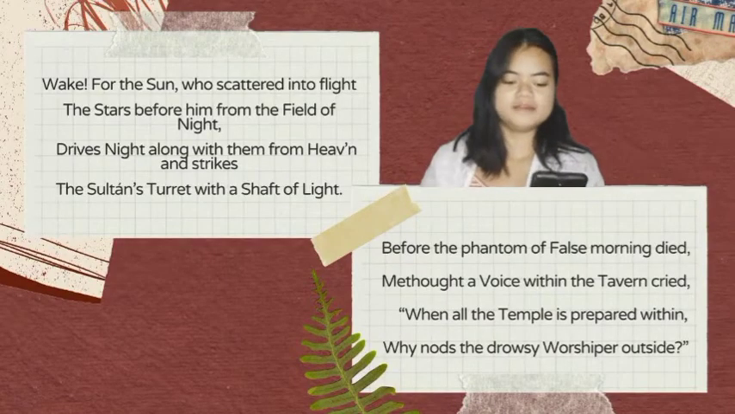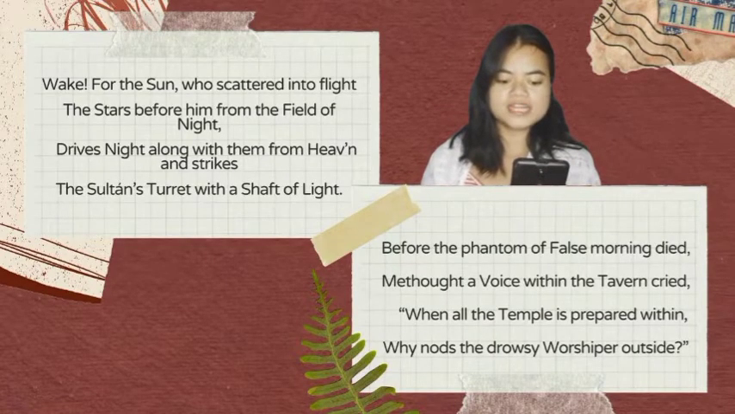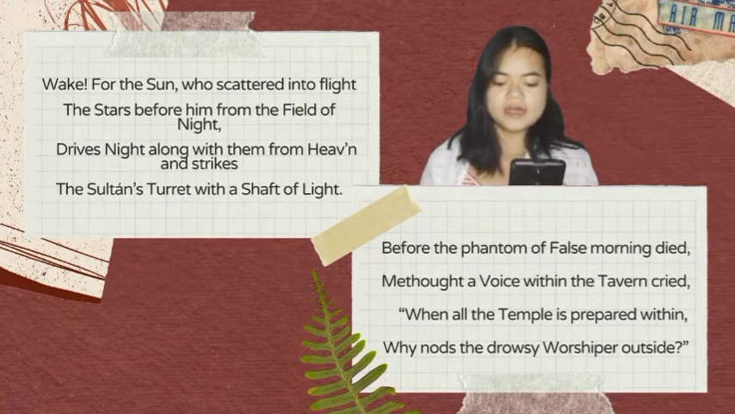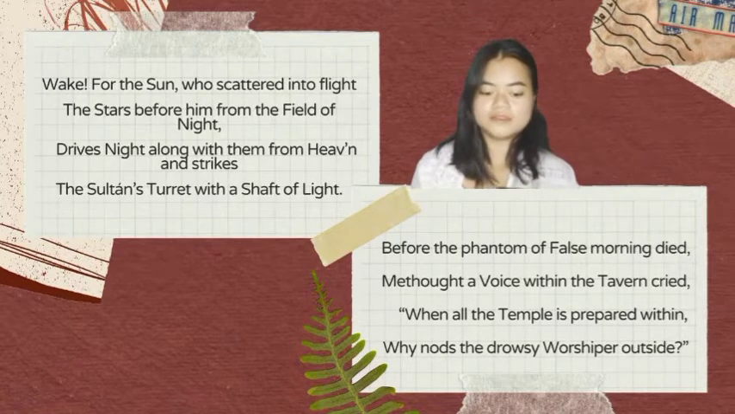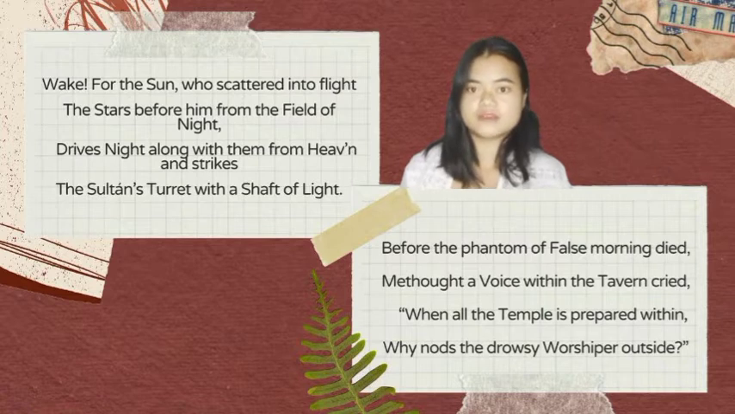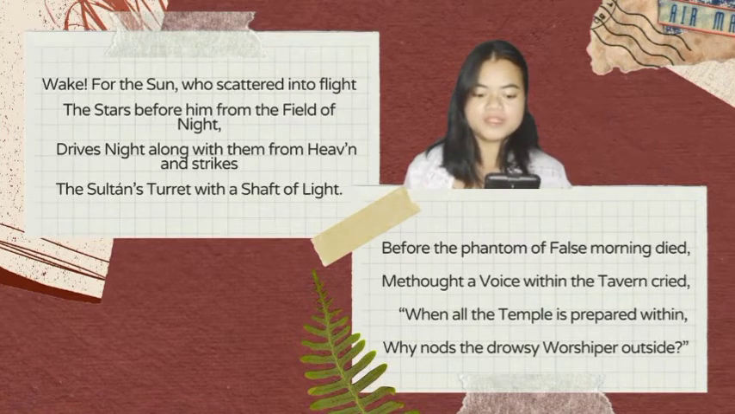The first quatrain. Wake, for the sun who scattered into flight the stars before him from the field of night, drives night along with them from heaven and strikes the Sultan's turret with a shaft of light. The first quatrain talks about how the sun ushers in the morning. We have 2 metaphors, which are the stone that puts the stars to flight and hunters of the east.